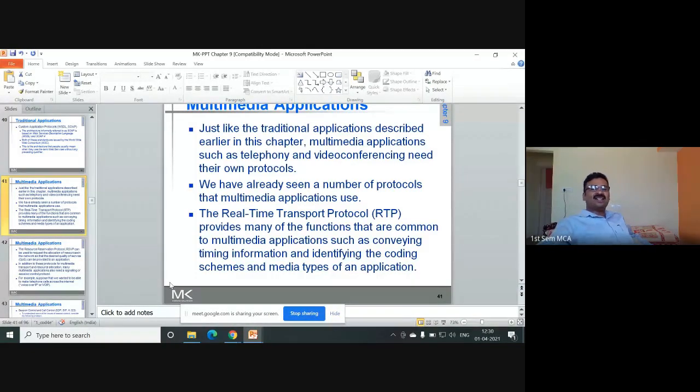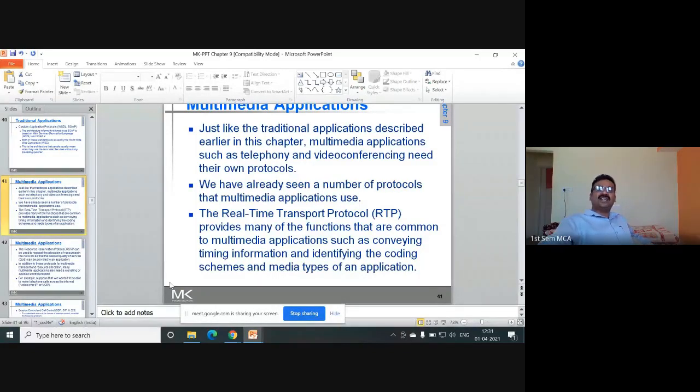SOAP and REST architecture. Multimedia applications. In multimedia applications, we use the RTP protocol. What are the types of multimedia applications? Telephony, video conferencing, all these things. We said application programs are different, application protocols are different.